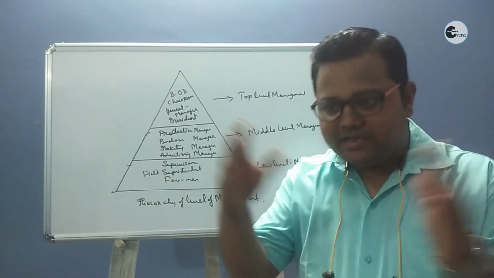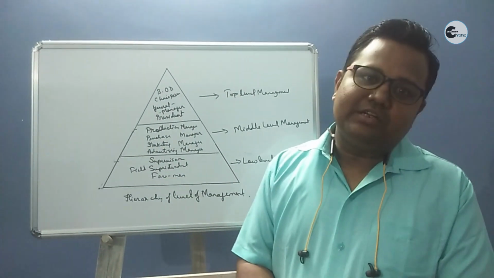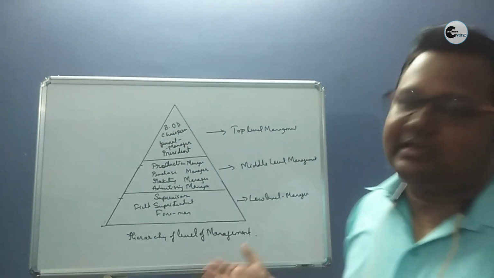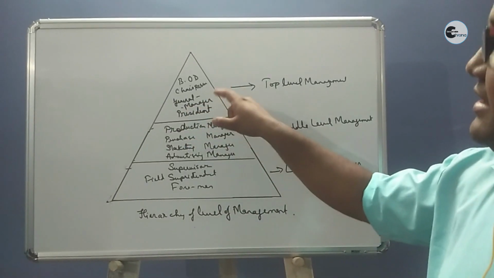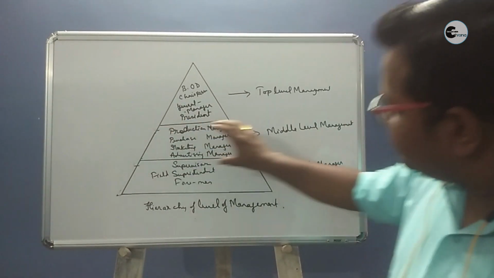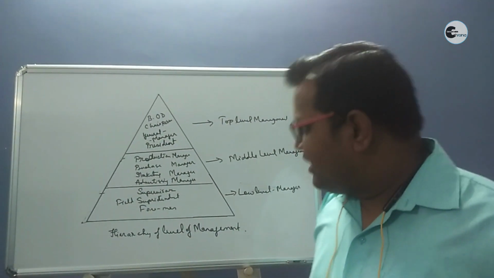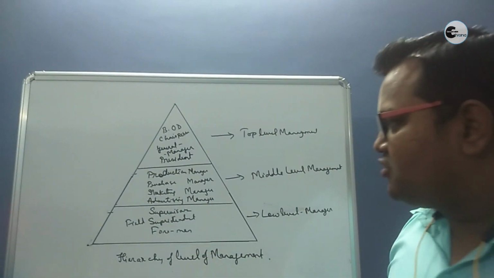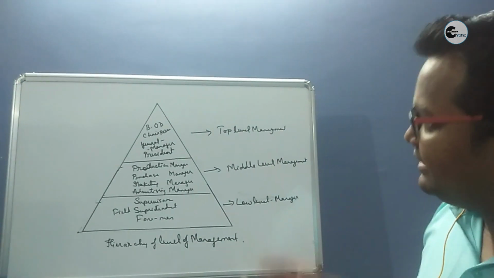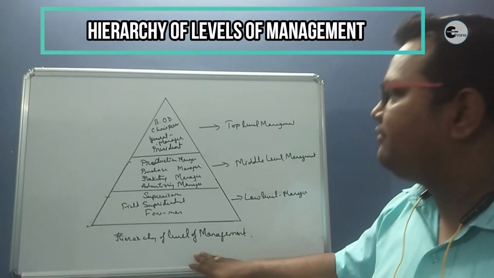Though the previous chart has demonstrated top level, middle level, low level, the actual format of presentation of levels of management is this triangle format, where at the top it includes the top level management, like board of directors, chairperson, general manager, etc. The middle stage includes middle level managers, production manager, purchase manager, marketing manager, and the low level includes the low level managers, supervisor, superintendent, foreman, etc. And this model of levels of management is known as the hierarchy of levels of management.